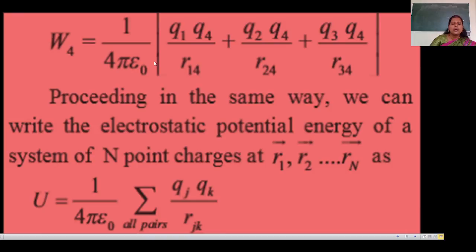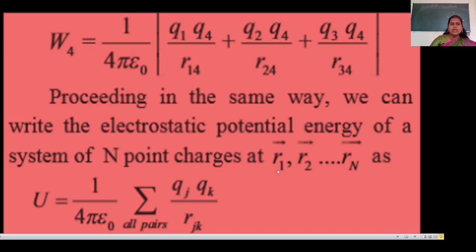Now we are going to find the work for the Q4 charge brought from infinity to the present location. So by taking the reference of the last equation, we can write Q1 Q4 over R14 plus Q2 Q4 over R24 plus Q3 Q4 over R34.